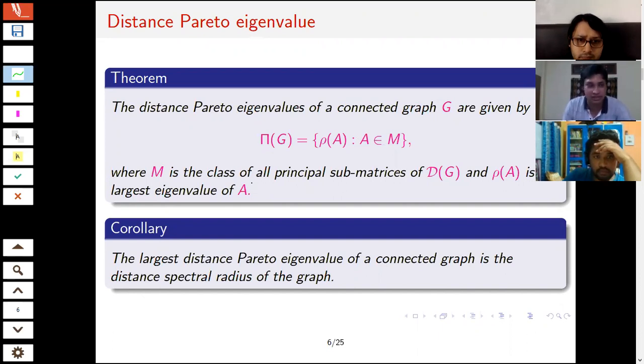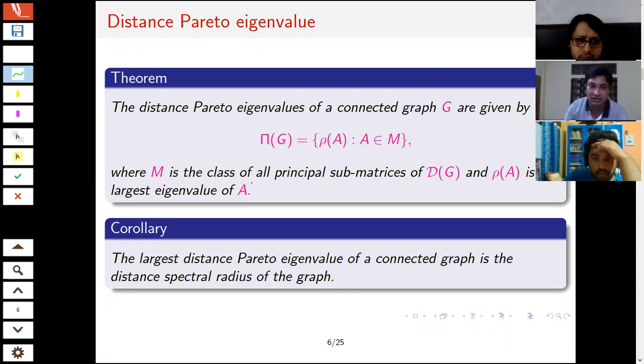Not in the case of any matrix, but here we get this. There may be some larger class for which this holds, but at least for the distance matrix, it holds. So if we consider all the principal submatrices, we can especially take the distance matrix itself. Its largest eigenvalue is a Pareto eigenvalue, which we call the spectral radius or ordinary distance eigenvalue of the matrix.